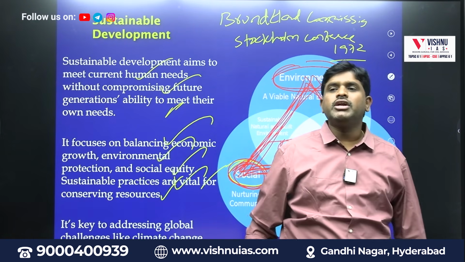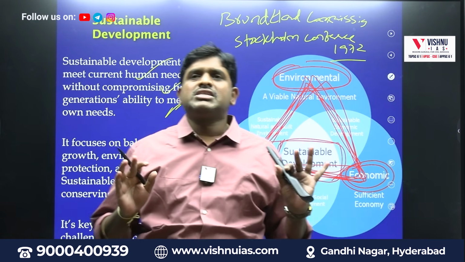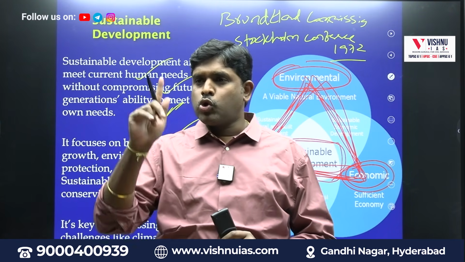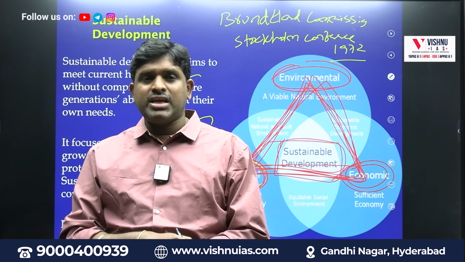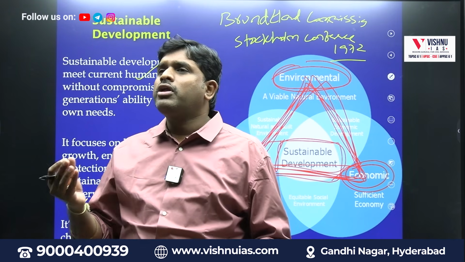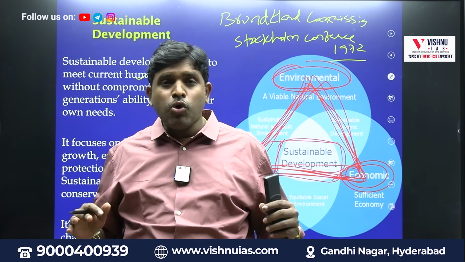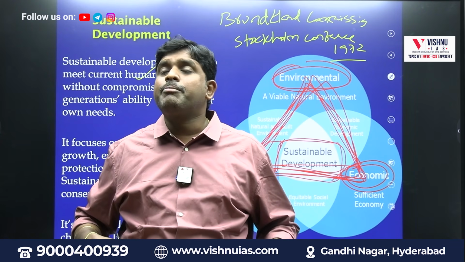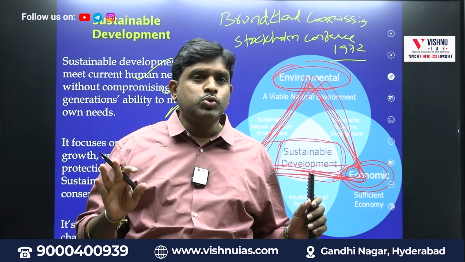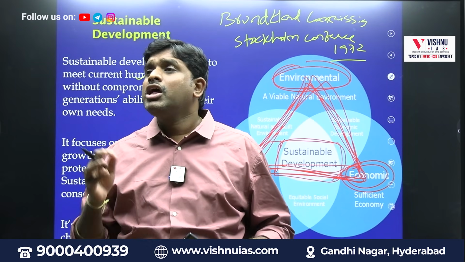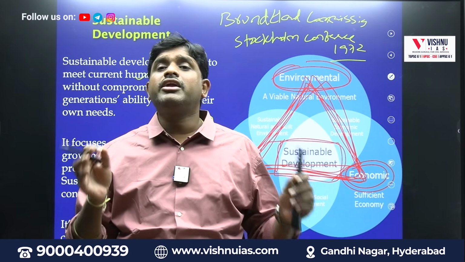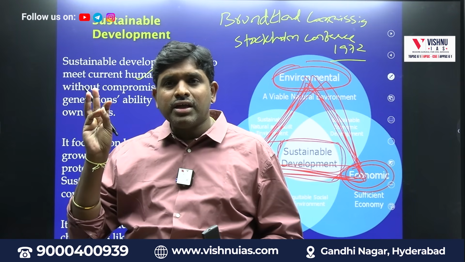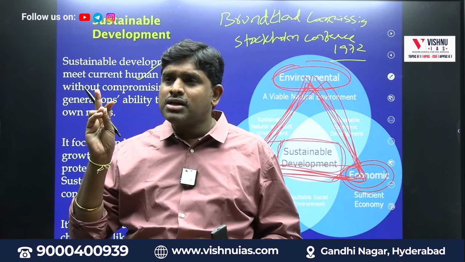How to remember those 17 goals? I will tell you. The root cause of all problems is poverty. So Goal 1, removal of poverty. When we are poor, we will not have food, so Goal 2, zero hunger. When we do not eat properly, our health will be affected, so good health. When we have health issues, we cannot get proper education, so 100% literacy. So everything starts with what? Poverty. When we are poor, we cannot buy food, hence hungry.